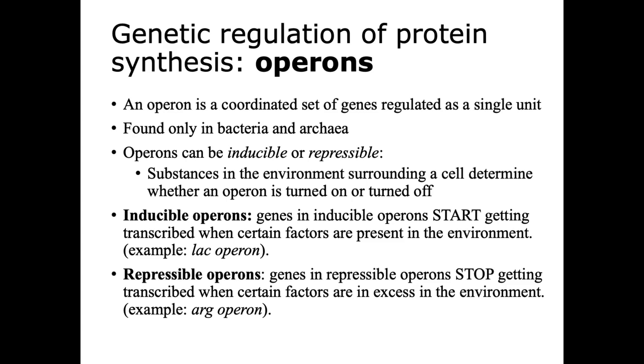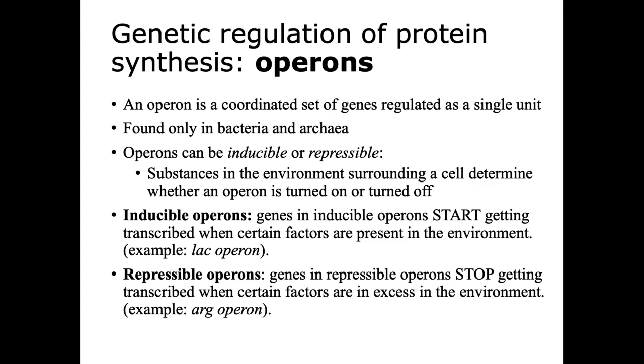We find operons in those tiny creatures that don't have nuclei, the bacteria and archaea. Eukaryotic organisms do not have operons, which is a shame. There are two types of operons, those that are inducible and those that are repressible. Inducible operons are turned on when certain molecules become available to the cell. Repressible operons are turned off when certain molecules build up in excess in the environment surrounding a cell.